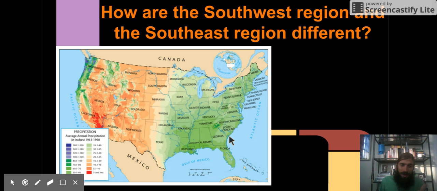All right, I brought a climate map to help us review how the Southwest region and the Southeast region are different. I see that the Southeast region has a lot of green on it, which means high amounts of rain. Southwest region has very little green, actually all red and brown, which means very little rain. So the Southeast region gets more rain than the Southwest.